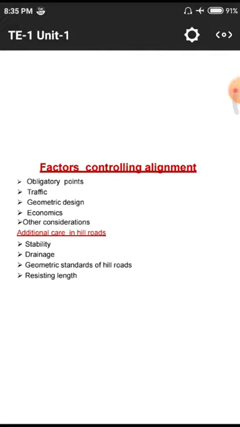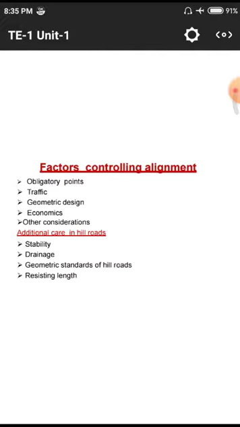Next one is the traffic. It is a major factor for constructing. If there is high traffic, we need to construct straight roads. If there is light traffic, we can construct curved roads. Why? Because if there is high traffic and we go on curved roads, it will lead to accidents. So whenever traffic is high, we need to construct simply straight roads.